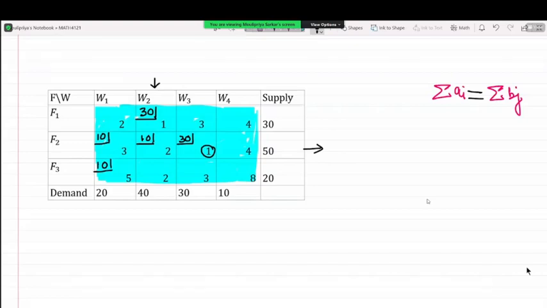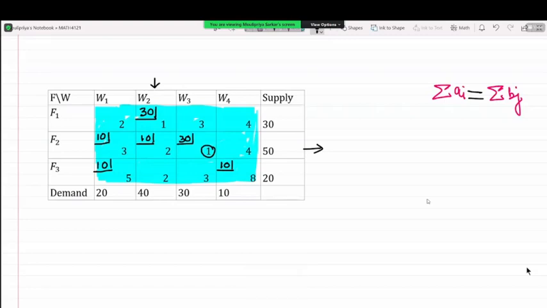And from the perspective of F3, the factory F3 can supply 10 more units. So there is no other option but to allocate 10 over here.